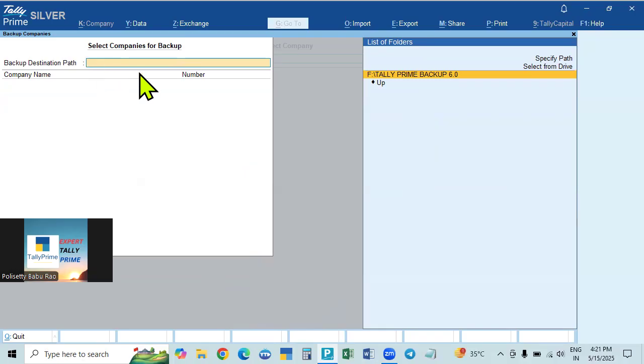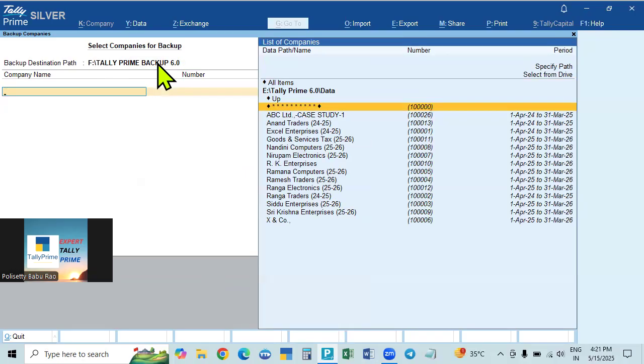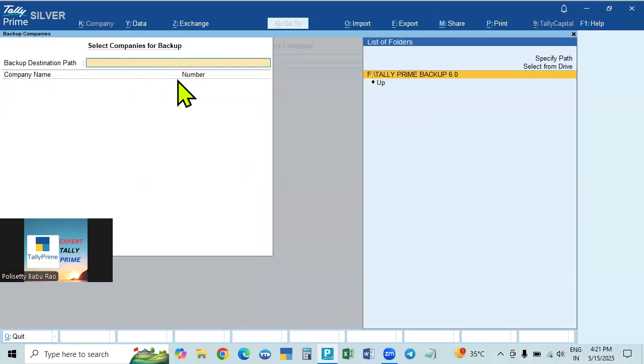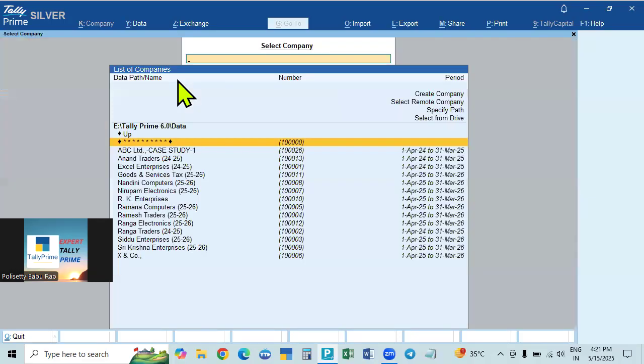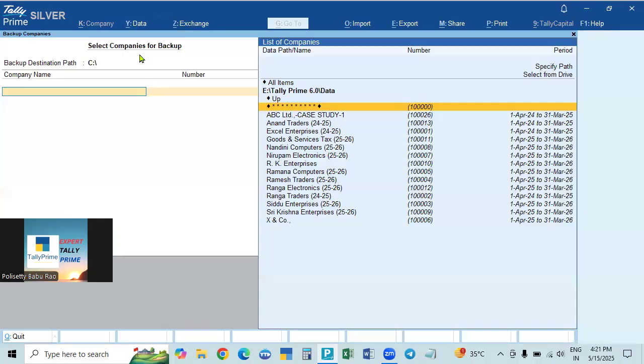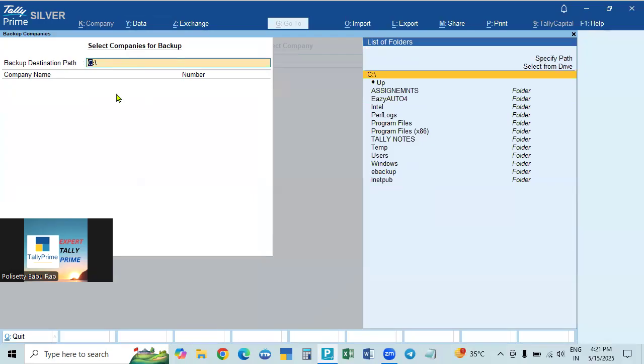Otherwise it will not show here, it will be empty. So we have to go back. The cursor will be here. Click the back button, and the cursor will come here. Then we have to select from drive.